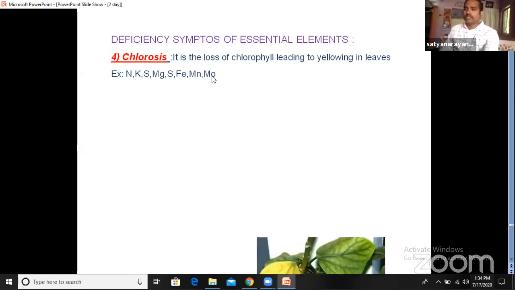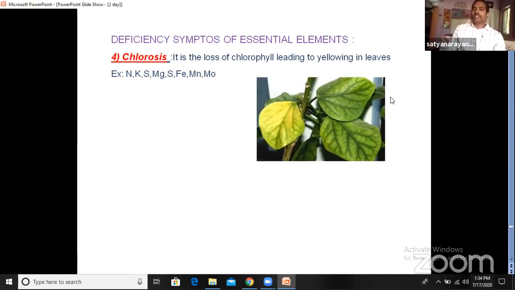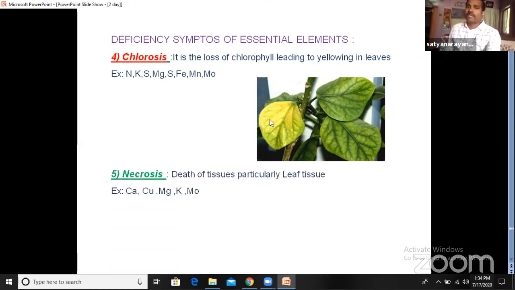Here we can see the picture of chlorosis. In chlorosis, the leaf is generally green in color, but when the leaf is affected by the deficiency of all these elements, it causes chlorosis. So chlorosis means the yellowing of the leaf. Then necrosis.